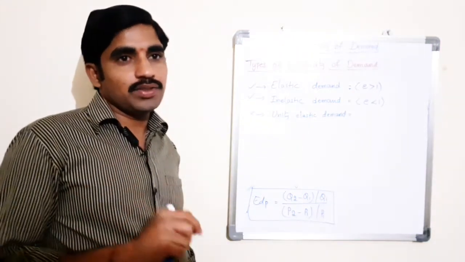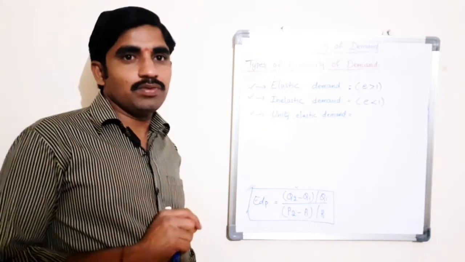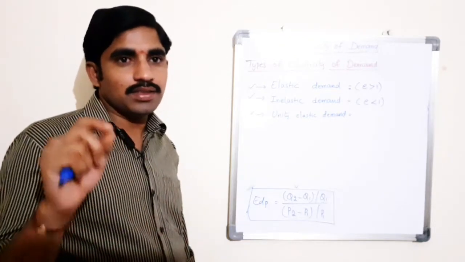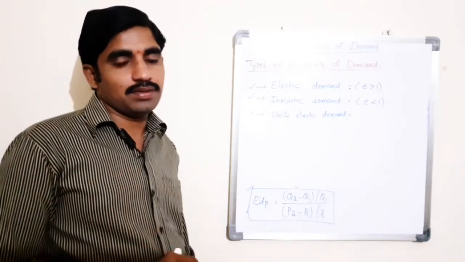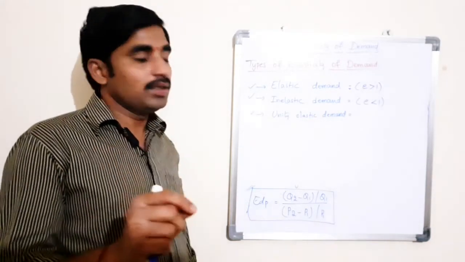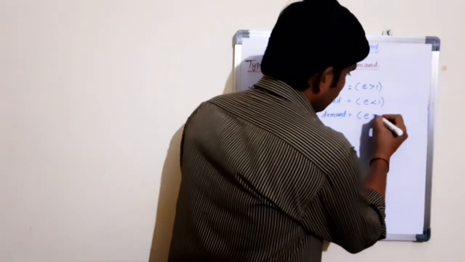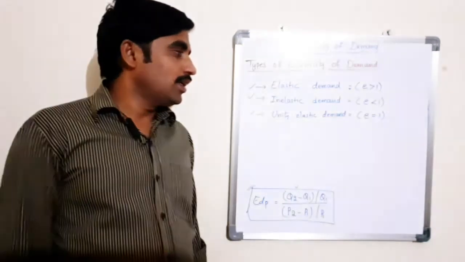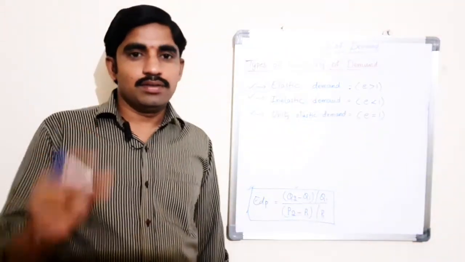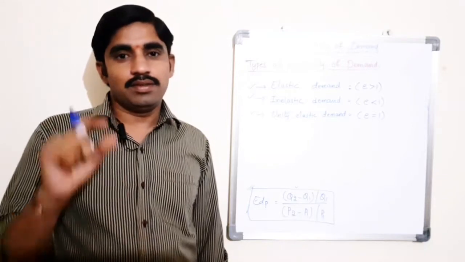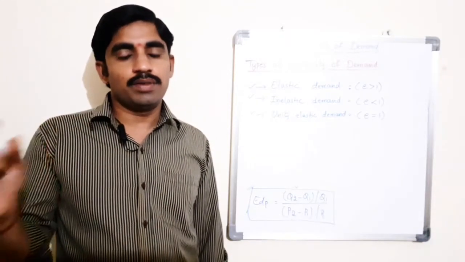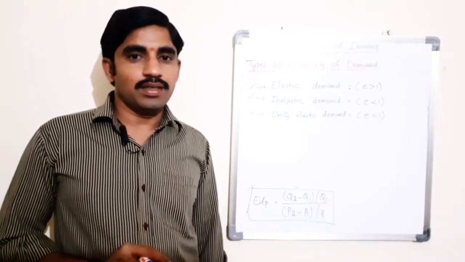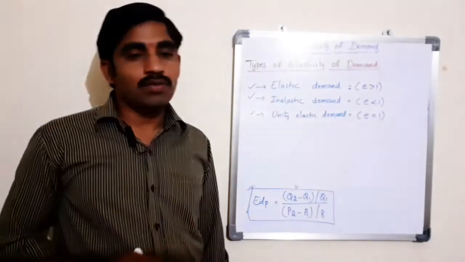Then the third one, unity elastic demand. The demand is said to be unity elastic with respect to price when the change in the quantity demanded is equal to the change in price. It is denoted by E equal to 1. So unity elastic demand is when the proportionate change in the price of the product leads to an equal proportionate change in quantity demanded of a commodity, when E equals 1.